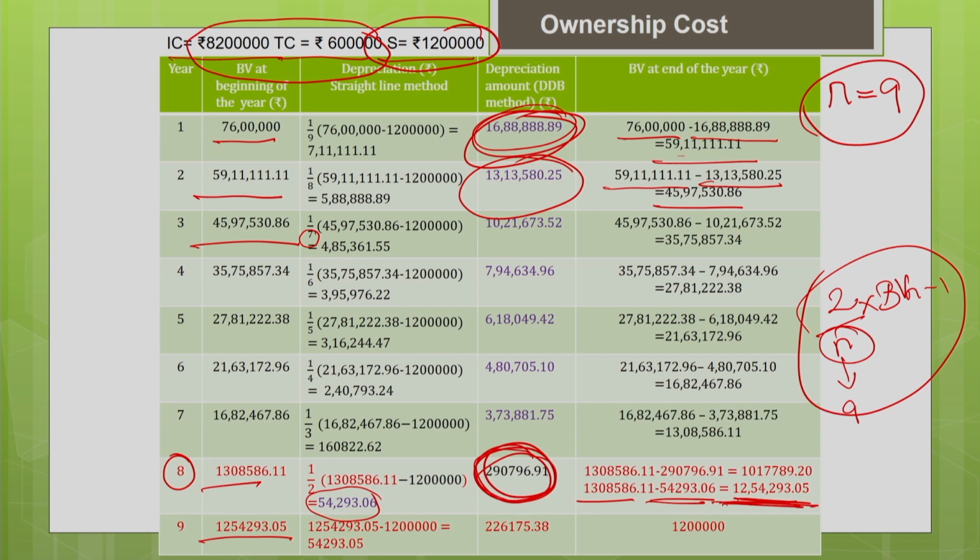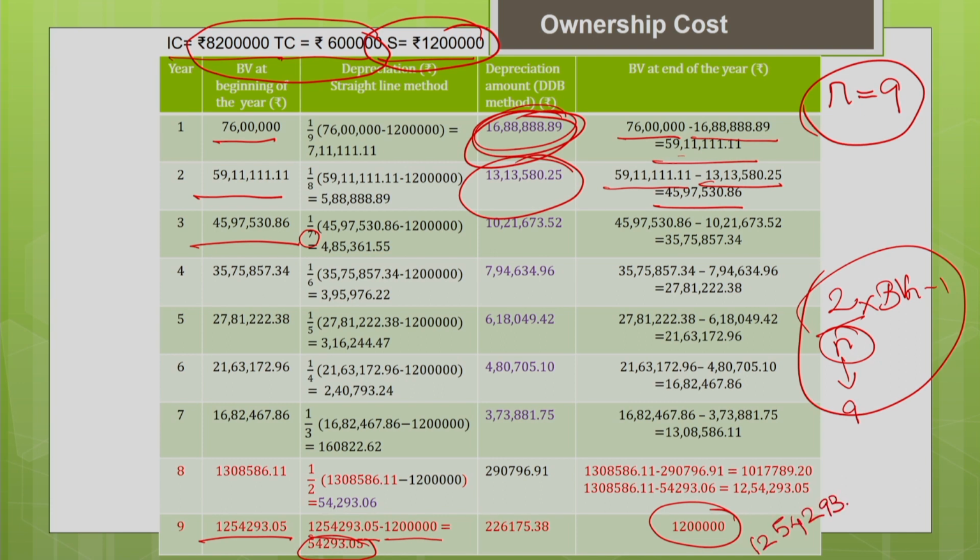So you can see that we calculate the depreciation by the straight line method: the book value at the beginning of the year minus the salvage value of the machine. It gives you 54,293, that is your depreciation. So how will you calculate the book value at the end of the year? It is the book value at the beginning of the year, 12,54,293.05, minus your depreciation by the straight line method, 54,293.05.